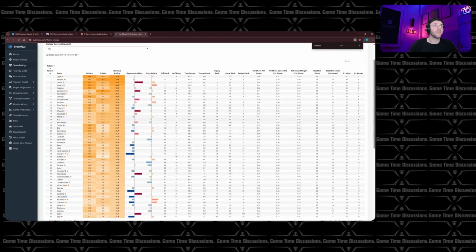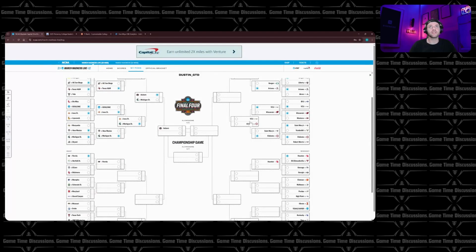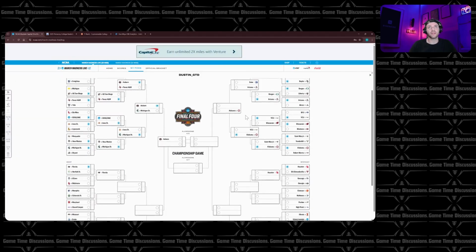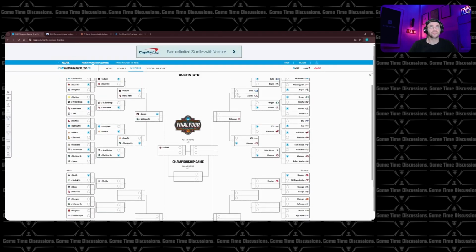VCU right here, they are at 191st, so much slower. What do they do with that? They're fine. They don't do horribly. They are a little bit more slow paced. Alabama, obviously the exact opposite of that. But they can adjust to the slow pace as well. So because of that, this is where our Cinderella run ends, and we have Alabama passing up VCU.